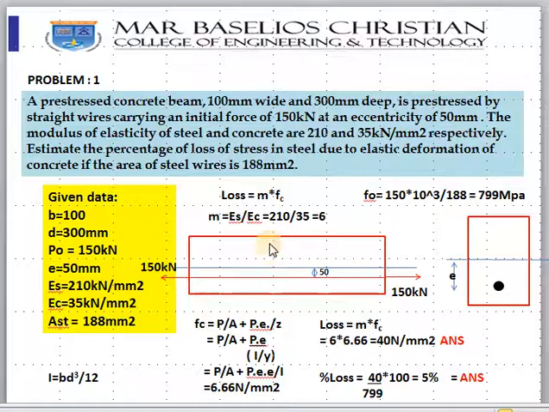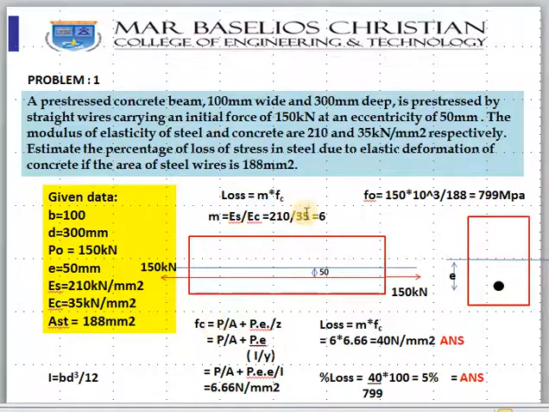We know that the formula for finding out the loss due to elastic shortening is m into fc, where m is the modular ratio, which is nothing but Es by Ec, and fc is the stress in the concrete at the level of steel. This is important, we will come to that. So let us find out m. m is equal to Es by Ec, both values are given, 210 by 35, which is equal to 6.